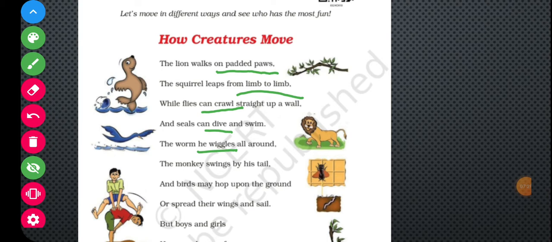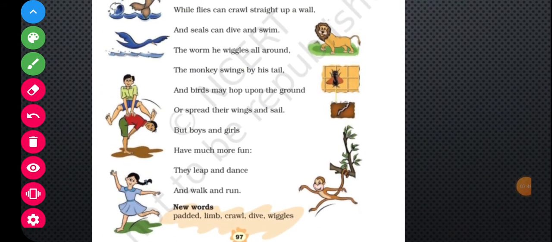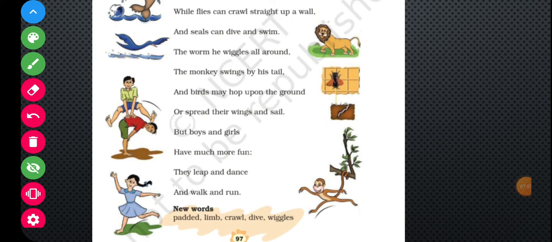Okay, children. Hopping means, children, to jump, but to jump forward. Okay, children. And children, leap means to jump high or a long way. इसे हम हिंदी में कहेंगे ऊंची या लंबी छलांग. Dance, you know, children. Sometimes you dance in the class also, at home also, children.